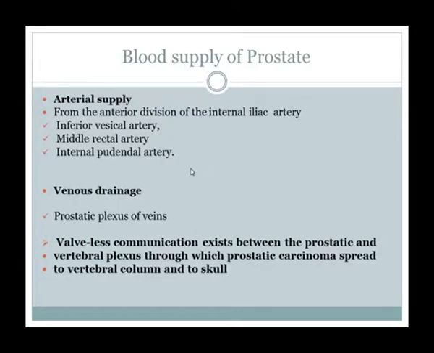The blood supply of the prostate. Arterial supply is from the anterior division of the internal iliac artery. The branches are the inferior vesical artery, which gives a branch to the upper portion of the prostate, the middle rectal artery, and the internal pudendal artery. These 3 main arteries supply the prostate gland. The venous drainage is the prostatic plexus of veins. A valve-less communication exists between the prostate and the vertebral plexus, through which prostatic carcinoma spreads to the vertebral column and to the skull.